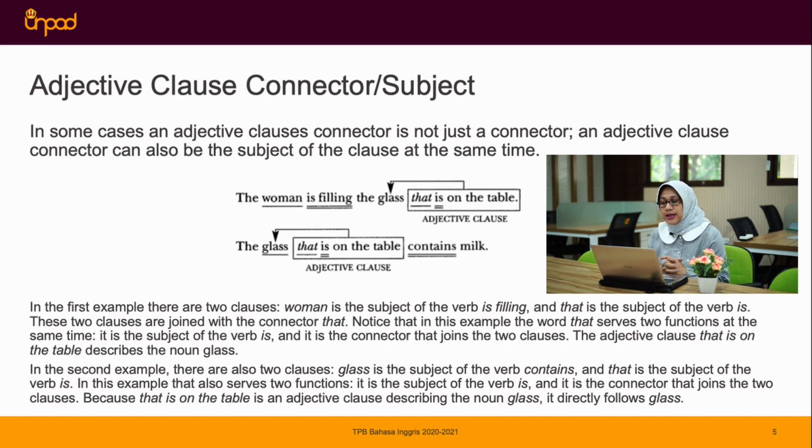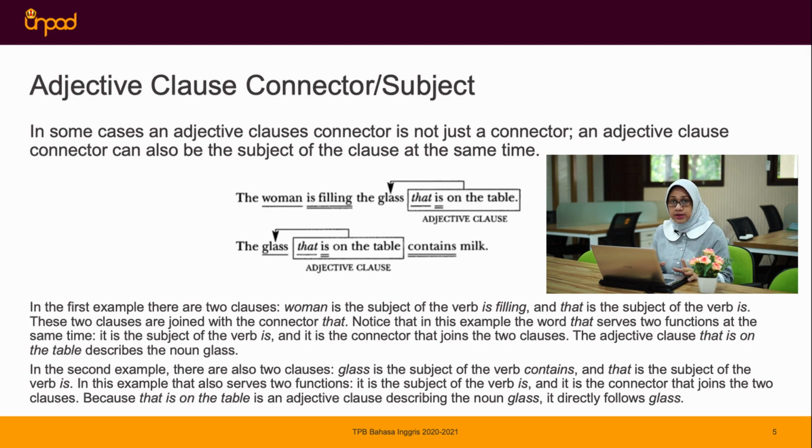For example, I have a sentence: The woman is filling the glass that is on the table. We have the adjective clause here, that is on the table, right? What about the second sentence? At the same time, we'll try to compare the first sentence and the second one. The glass that is on the table contains milk. We also have an adjective clause here for the second sentence, right? That is on the table.